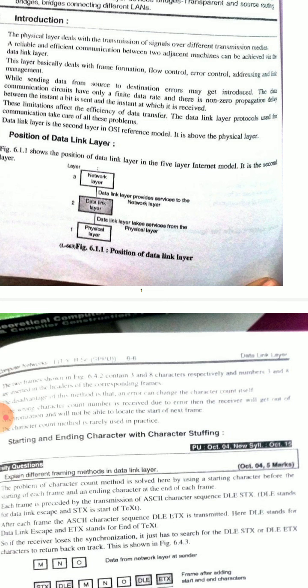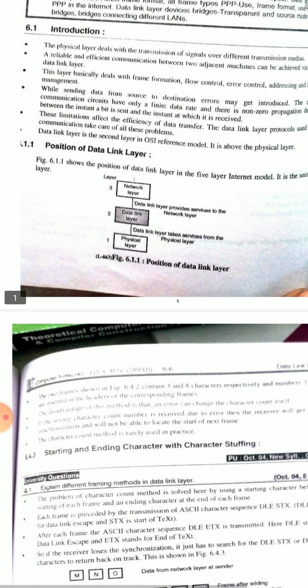The physical layer is the first layer and the data link layer is the second layer in the OSI, Open Systems Interconnection reference model. It is above the physical layer. In the physical layer, the sender can send a message, and communication between two layers is possible with the help of transmission media, either wired or wireless. Wired transmission media is also called guided, and wireless transmission, which occurs with the help of air, is called unguided transmission media.